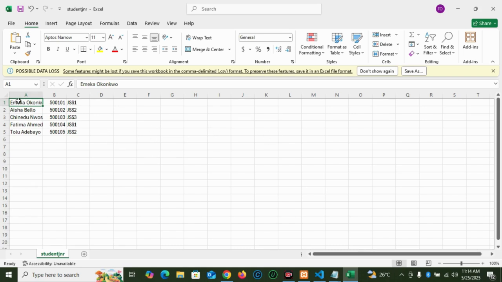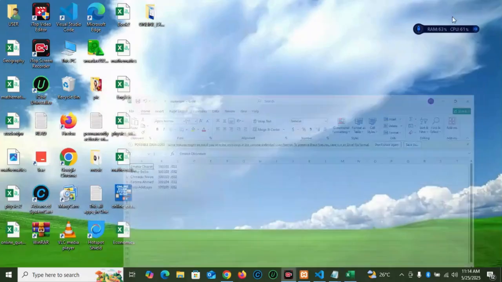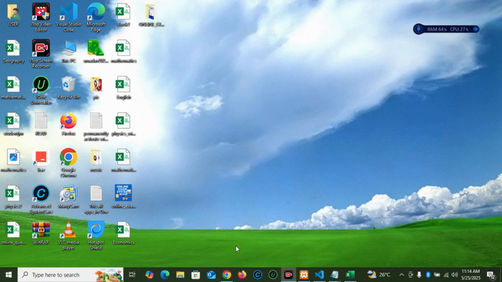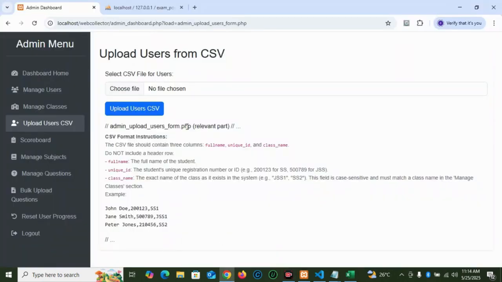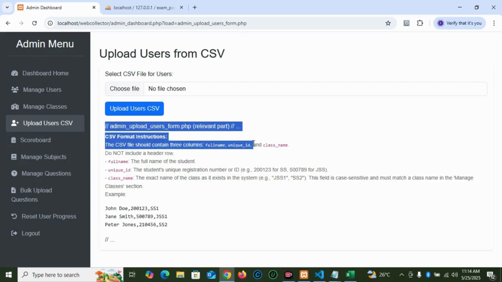So student details: the name, the ID, and the class. You don't need to put the column headers, just the name, the ID, and the class. Then once you upload it, it will be bulk uploaded to the admin dashboard. So you follow this instruction when uploading their details in the admin platform.